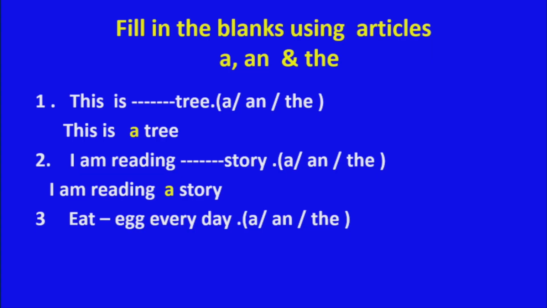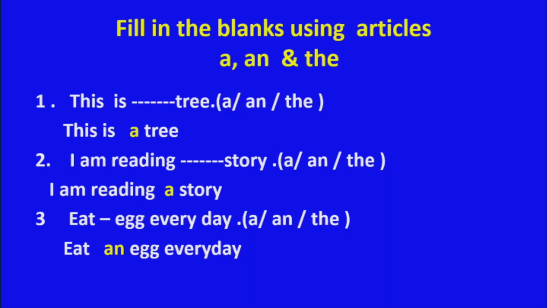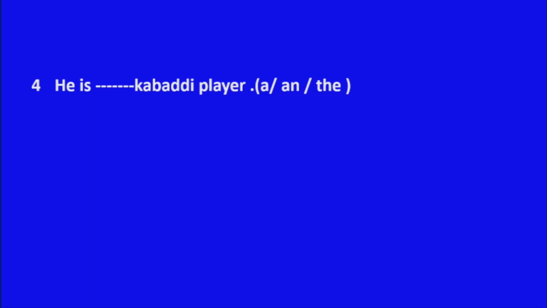Third one, eat dash egg every day. What is the suitable article here? Right, an egg. Very good. Next, he is dash kabaddi player. What is the suitable article in this? Yes, he is a kabaddi player. Correct.